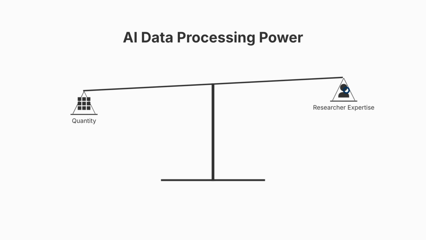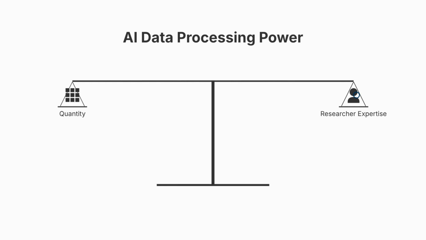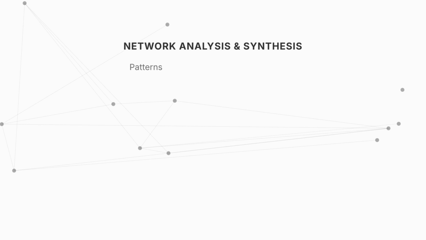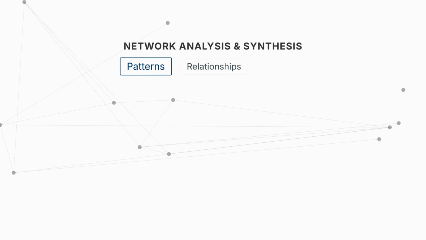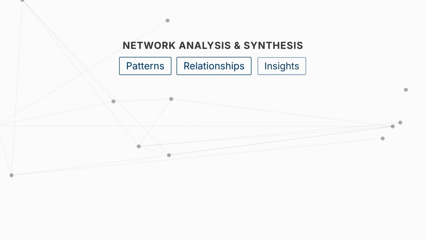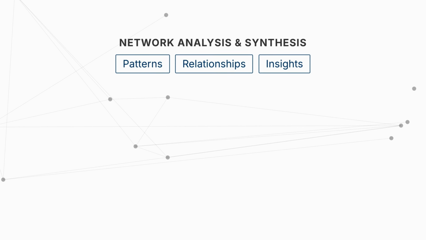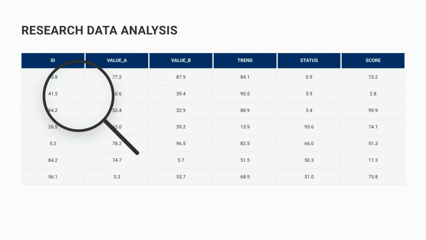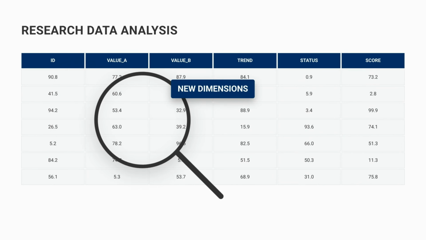Rather, it demonstrates AI's ability to process large amounts of qualitative data and identify additional patterns, relationships, and conceptual insights. The researcher remains responsible for reviewing, evaluating, refining, and validating the final codes. AI-generated codes can help researchers explore dimensions of a problem that might otherwise be overlooked.